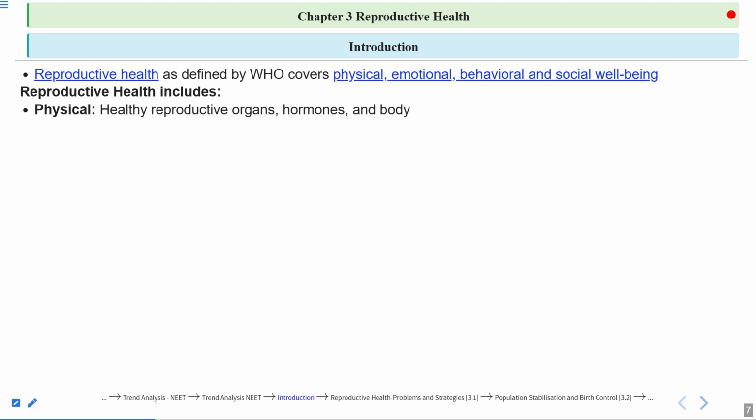Then emotional. The person should be emotionally stable. So within this come the mental health and the positive sexual relationship. So when couples are in a relationship, they are emotionally attached to each other. The person should be emotionally stable as well.